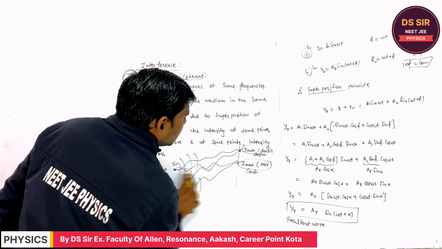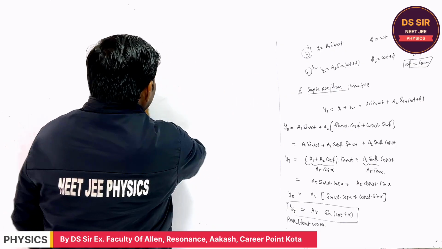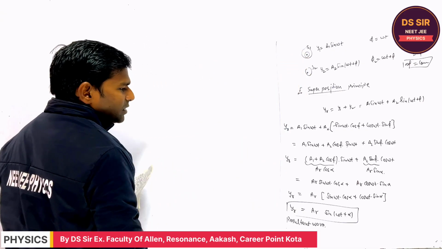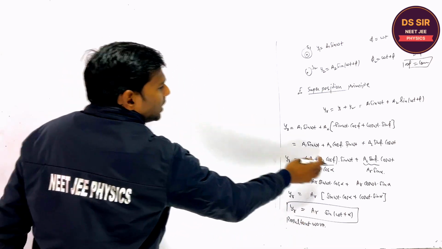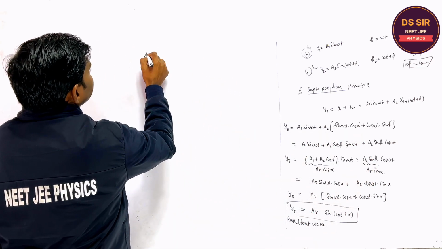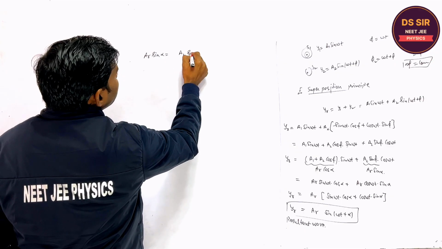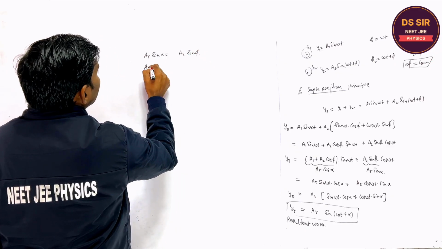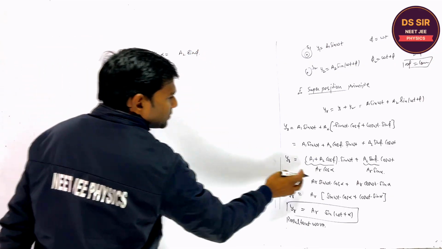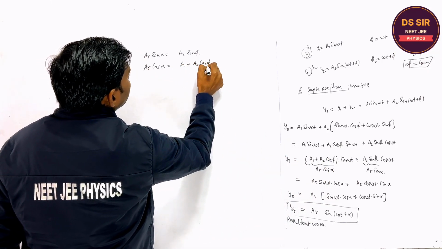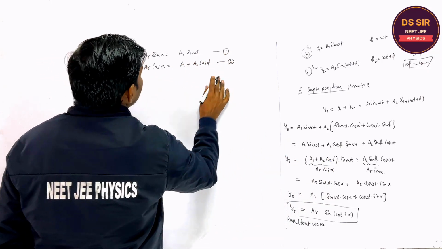This is the resultant wave due to the superposition of two coherent sources of light, where AR sine alpha is a2 sine phi, and AR cos alpha is a1 plus a2 cos phi. This is equation number 1 and equation number 2.